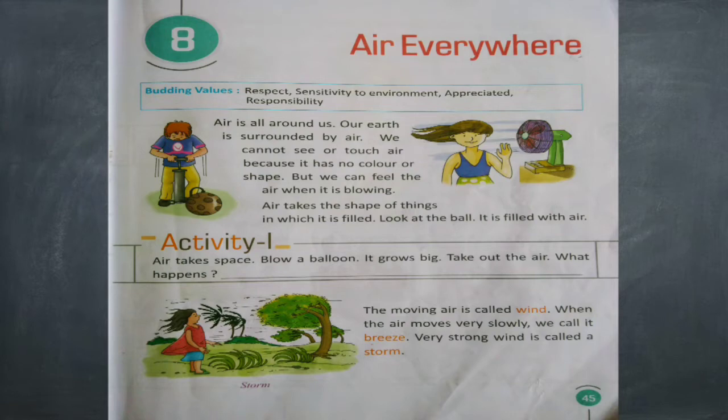Air is all around us. Our earth is surrounded by air. We cannot see or touch air because it has no color or shape. But we can feel air when it is blowing.